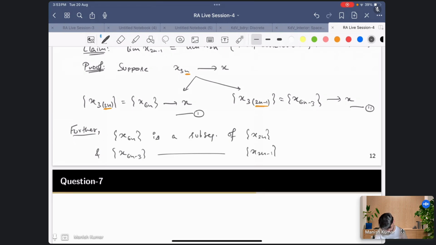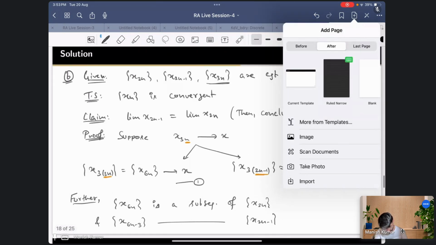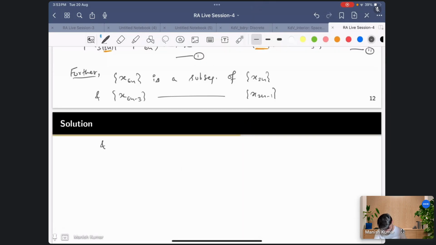So, the limit of x6n and the limit of x6n minus 3, this is equal to x, right?